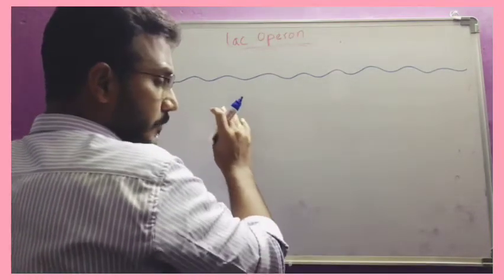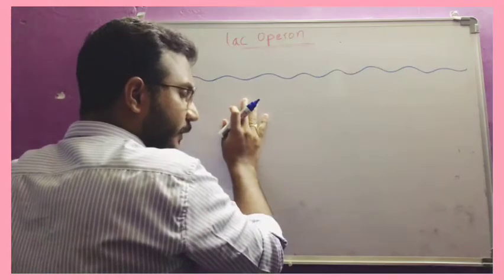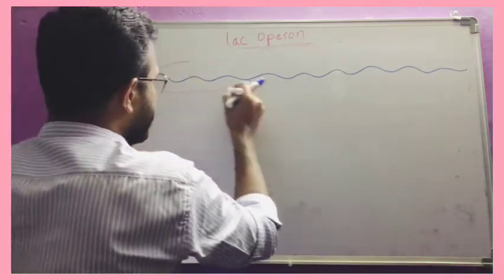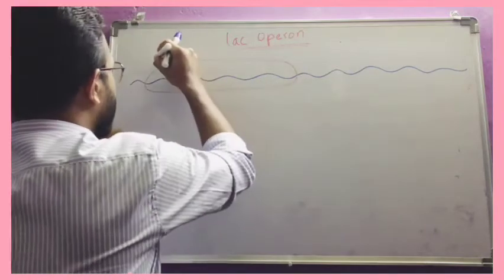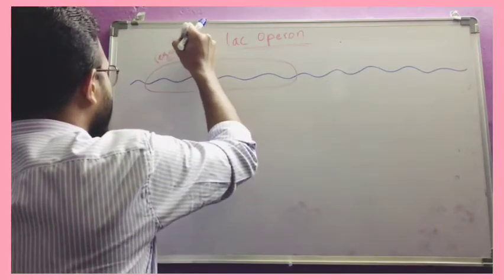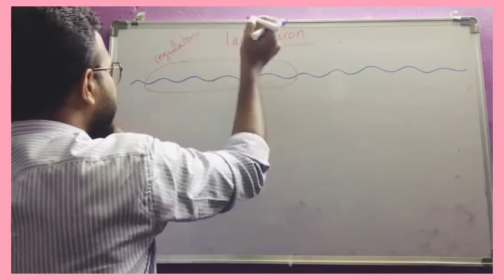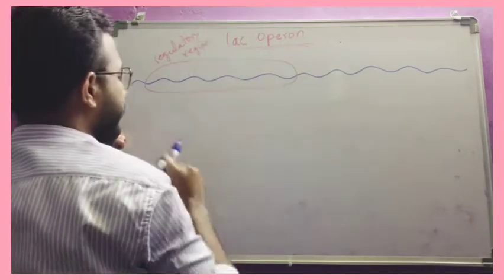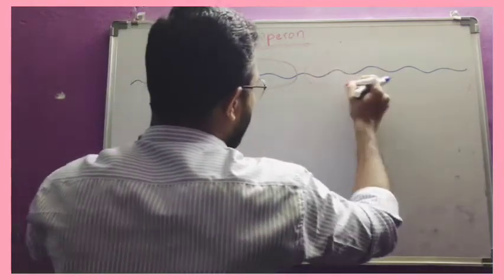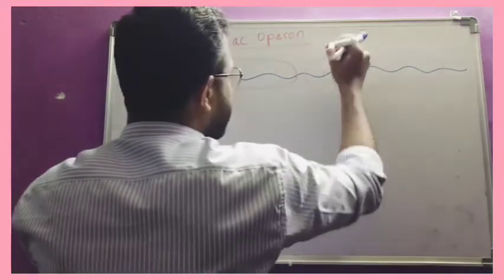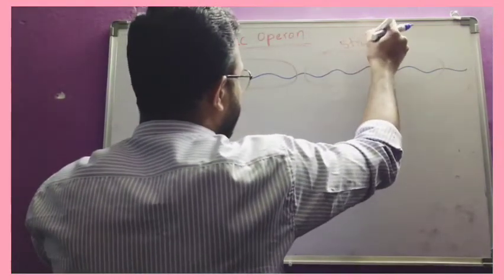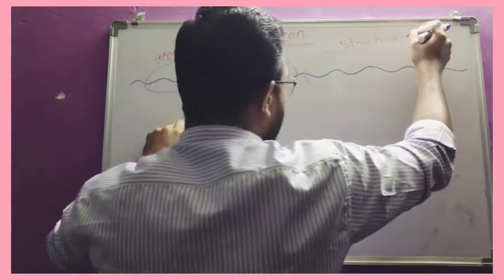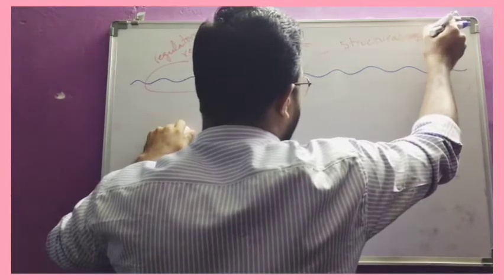Broadly, this gene is divided into two segments. The first segment is the regulatory region, which will regulate the function of the remaining gene. The second segment is the structural region, which is the main part responsible for the formation of proteins.